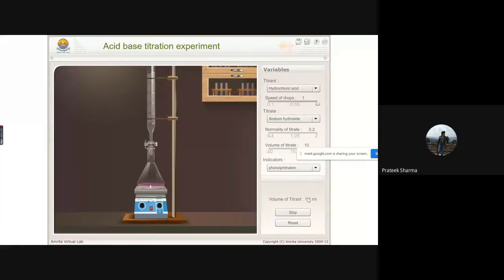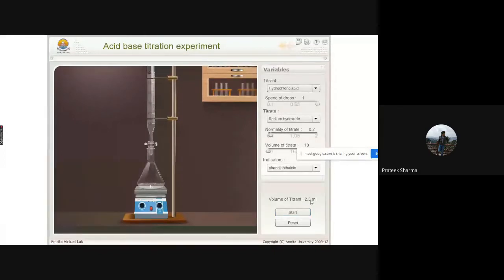Now this lab is a combination of both modeling based labs and measurement based labs. Why am I saying it is a combination? It is modeling based because in real life we observe a color change, and the same color change is visible to us over here as well. Then let us come to the measurement based aspect. Why am I calling it a measurement based lab? Because you can see the exact numerical value over here.